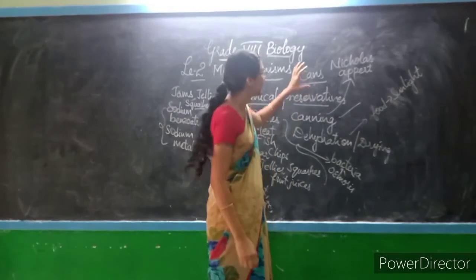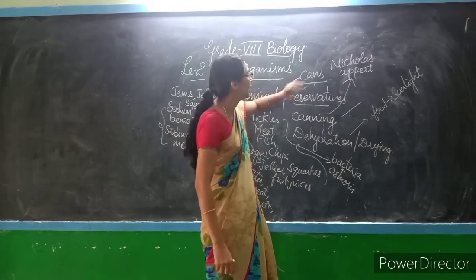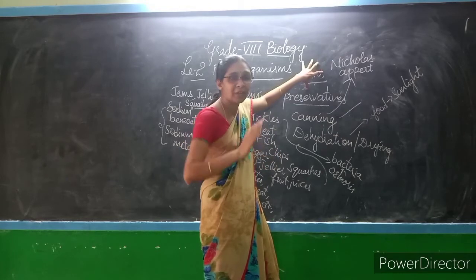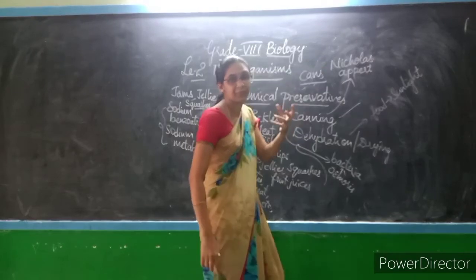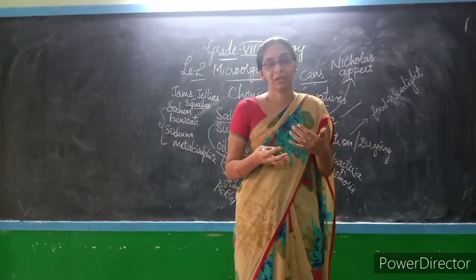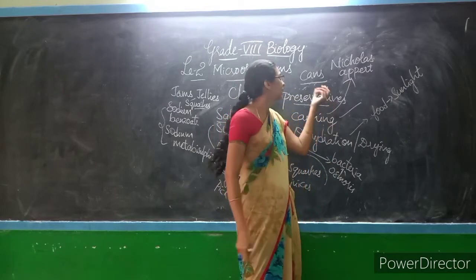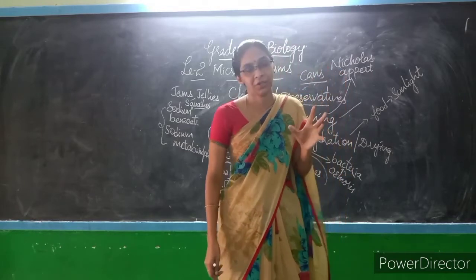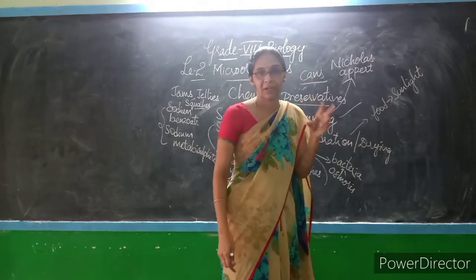The food which is preserved inside the cans without any air can stay for a longer time without any spoilage, because the cans do not have any air. They have vacuum conditions.